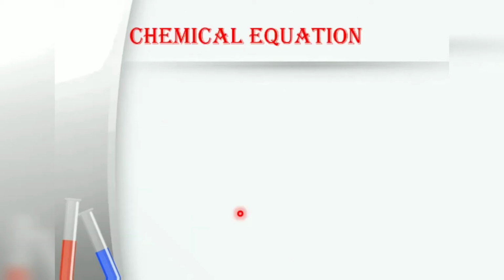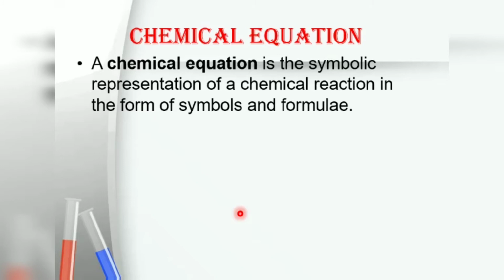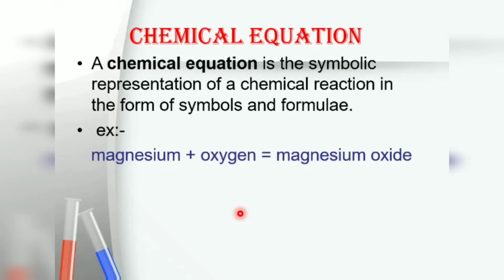Now, what is a chemical equation? A chemical equation is a symbolic representation of a chemical reaction in the form of symbols and formulae. For example, in activity 1.1 in the textbook, the magnesium ribbon when burned gives magnesium oxide. So what is the reaction? Magnesium reacts with oxygen, forming magnesium oxide.